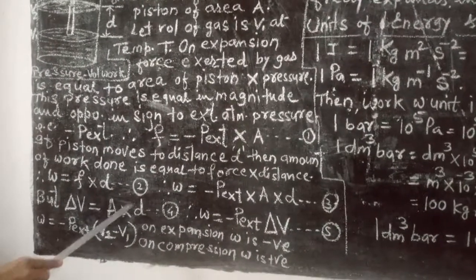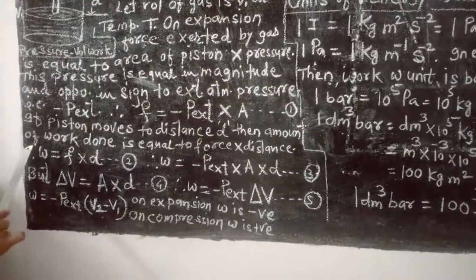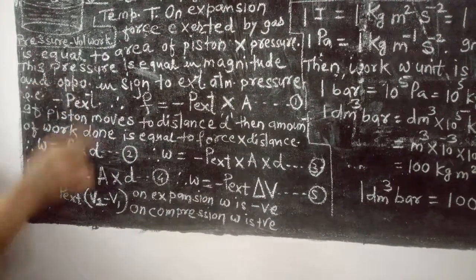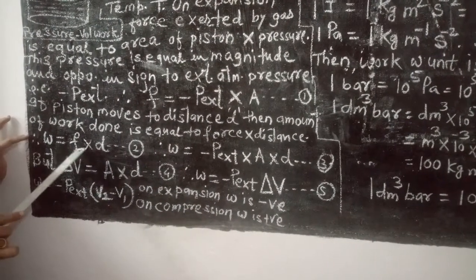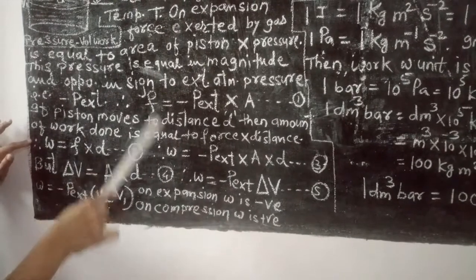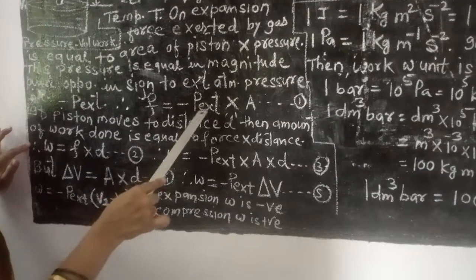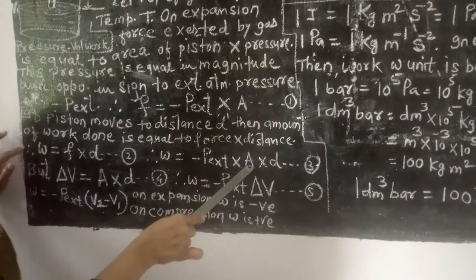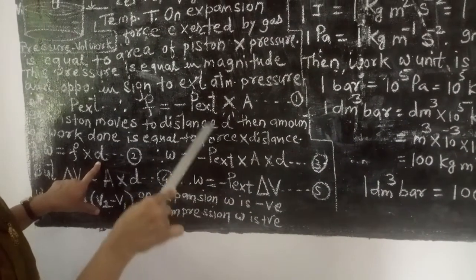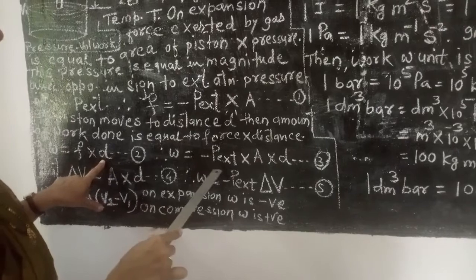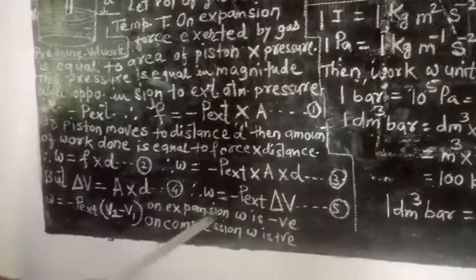the displacement. Okay, so if the piston moves a distance d, then the amount of work done is equal to force into distance, and therefore W is equal to F into d. So what is F? F is minus P external into A, and W is F into d. So the value of F is substituted in this equation: minus P external into A into d.